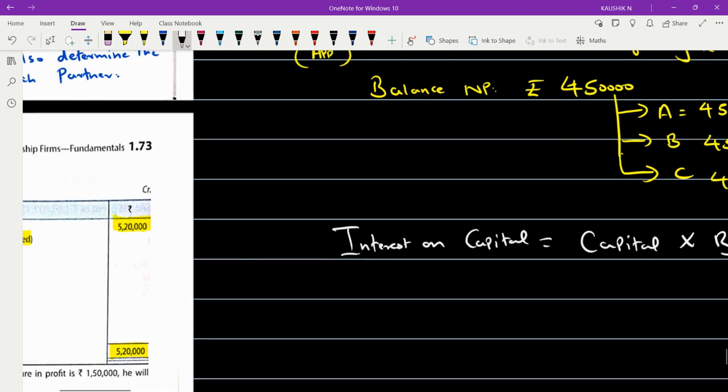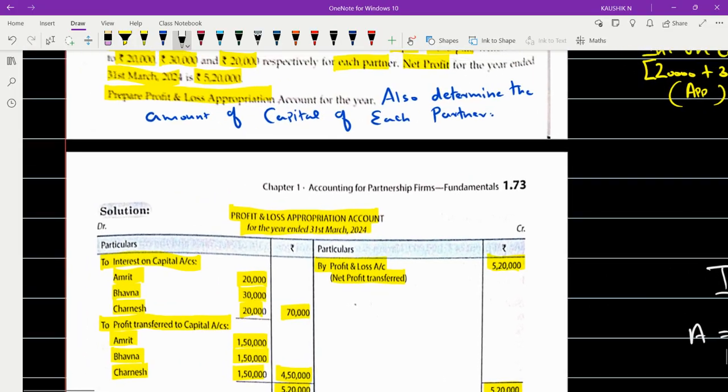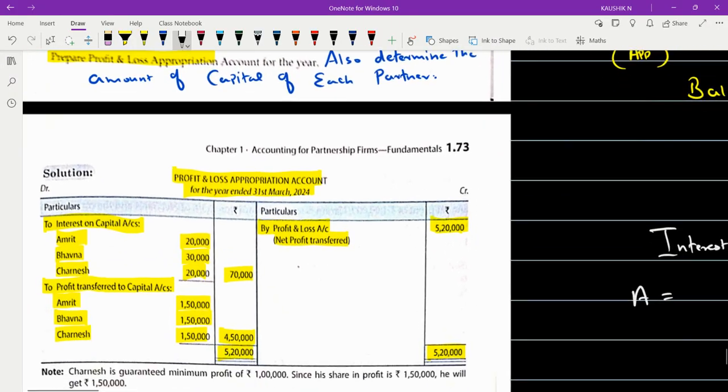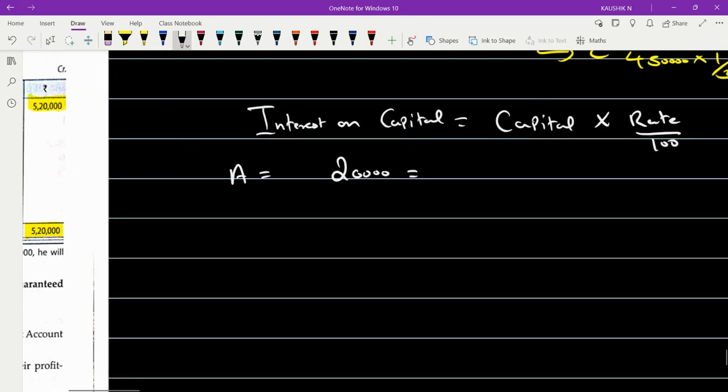There are three partners, so first let us calculate for each partner one by one. First for A. Interest on capital, they have calculated and given to you as 20,000 rupees. So below interest on capital, record 20,000 is equal to the capital amount, which is what we don't know. That is what we are going to find out.